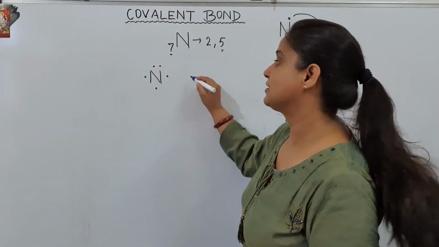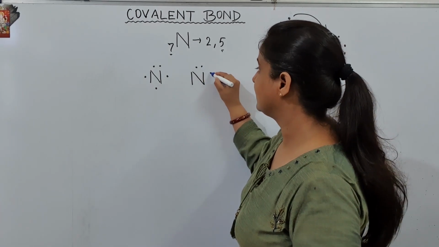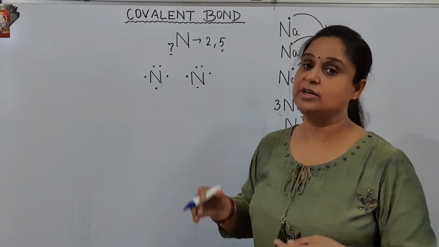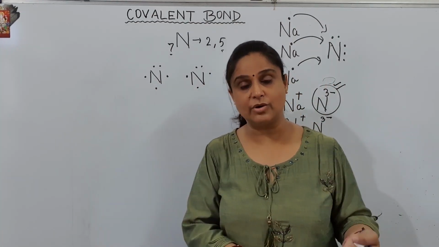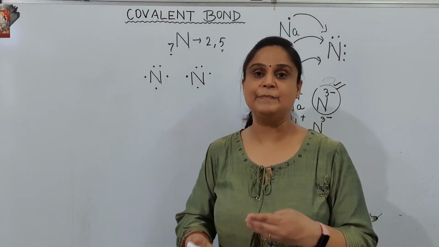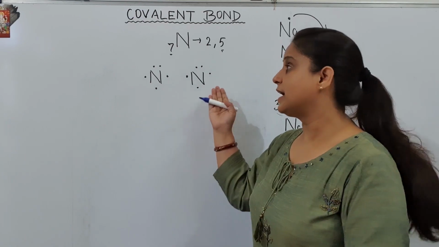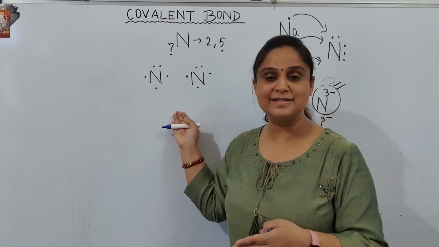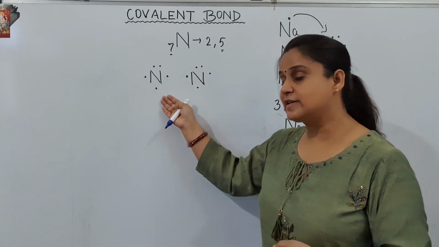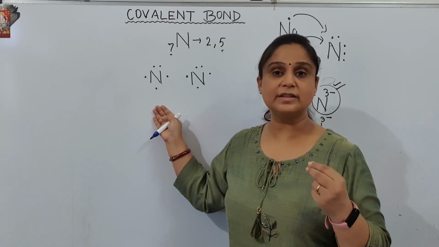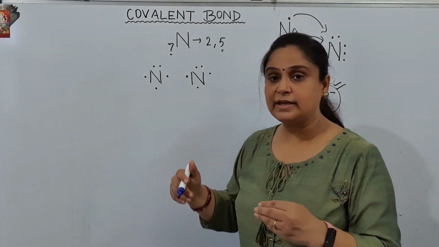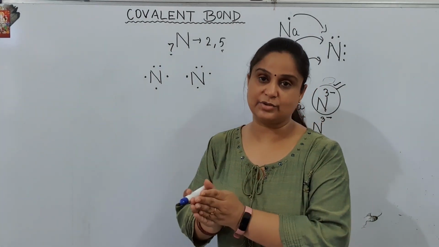The condition is that it is not getting any other element which is going to give this nitrogen any electron. Sodium is not here, calcium is not there, magnesium is not there. The elements which have the tendency to lose electrons are not present. So what is present? An element with the same situation, with the same tendency, having the tendency to gain 3. So what will this nitrogen do? Obviously both of them will not agree to give their 3 electrons to any of them. So what will happen? These two will say, let us keep our 3 electrons in between.